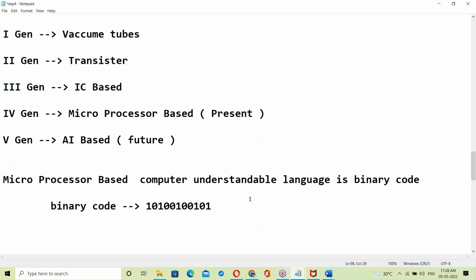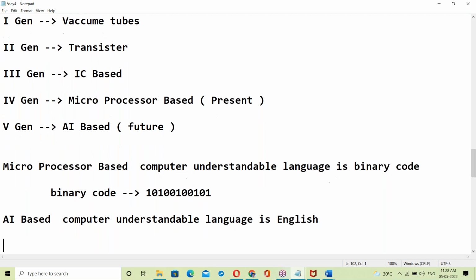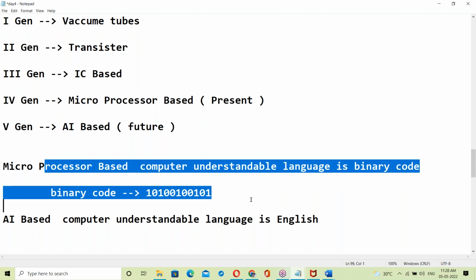What is AI based computer understandable language? It is English, a high level language. AI based computers can understand English directly. Binary code is a system understandable language, and this is called a low level language.